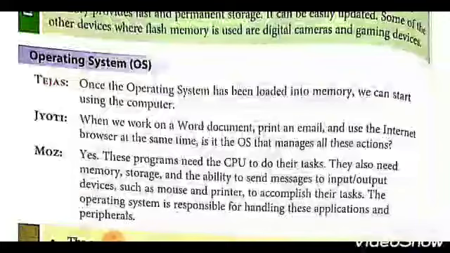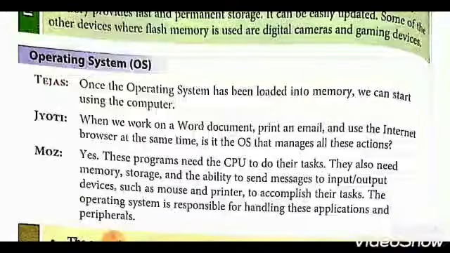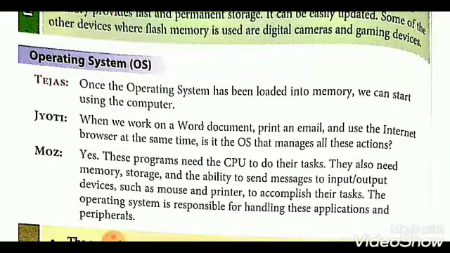OS is a software that is installed on the hard disk. OS is responsible for managing a computer's hardware and software resources. The work of OS is to manage computer's hardware and software resources. When we work on a Word document, print and email, use the internet browser at the same time, is it the OS that manages all these actions?